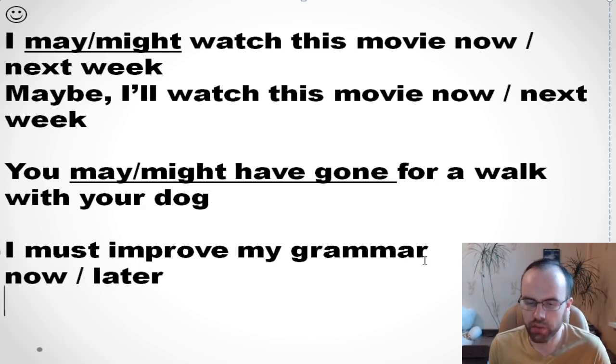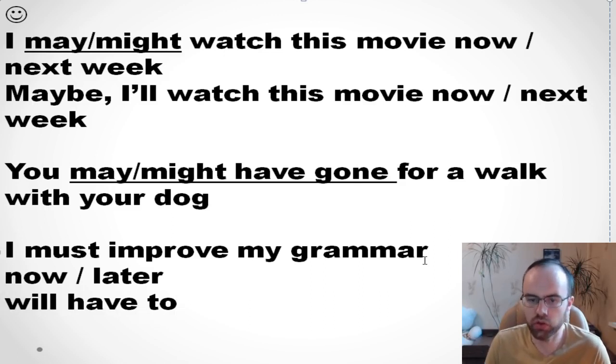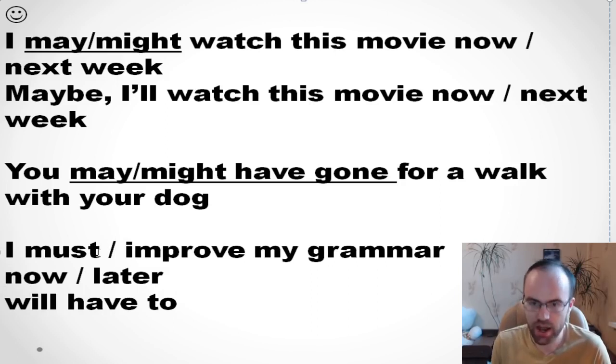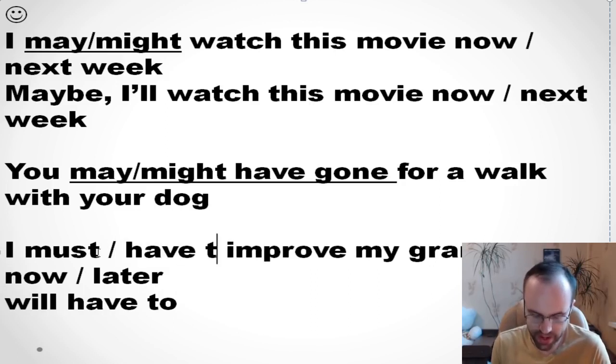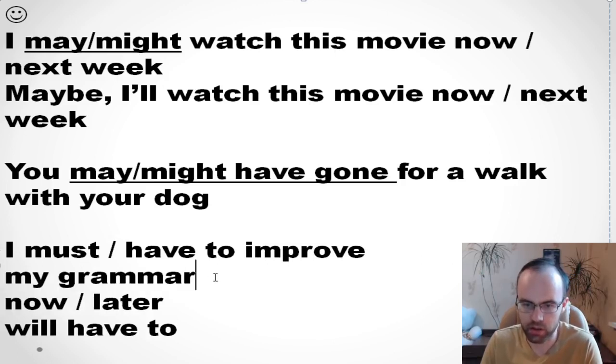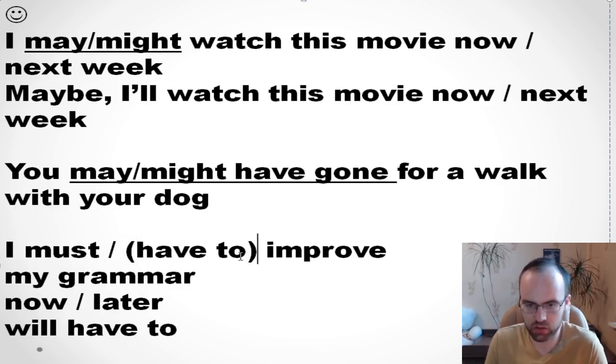Anyway, when we talk about the future, we often use another structure: we'll have to. You know that we can say I must improve my grammar, or I have to improve my grammar. If you say I must, it's my decision. If you say I have to, you need to do it because of some things, some people, or some reasons. So must or have to. We say must without to.